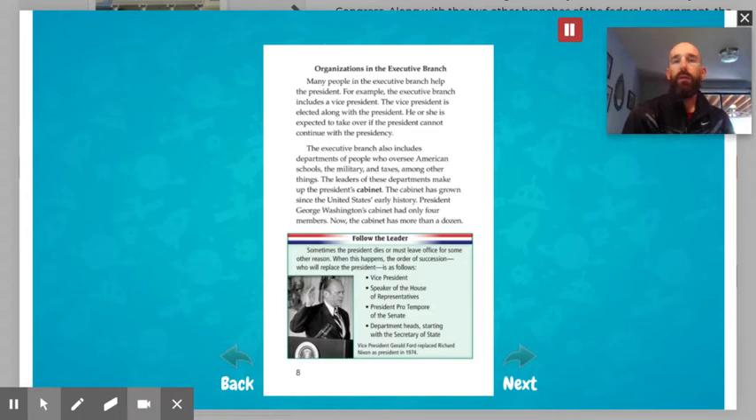We are going to be reading the rest of the executive branch book. So we left off last on page 8, so we're going to be starting on page 9 through the end of the text today.